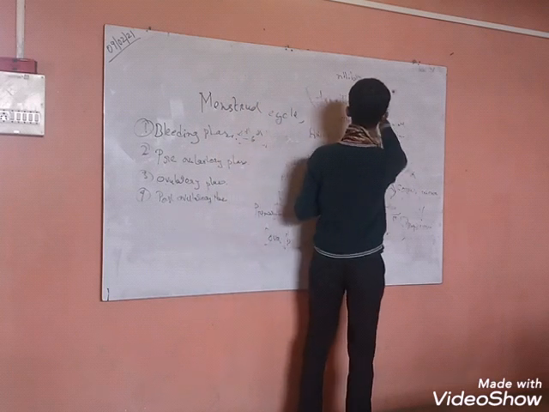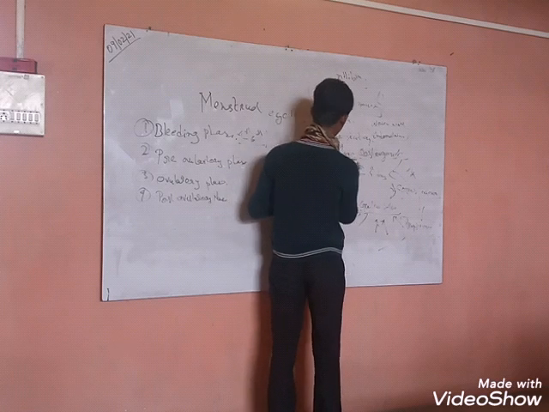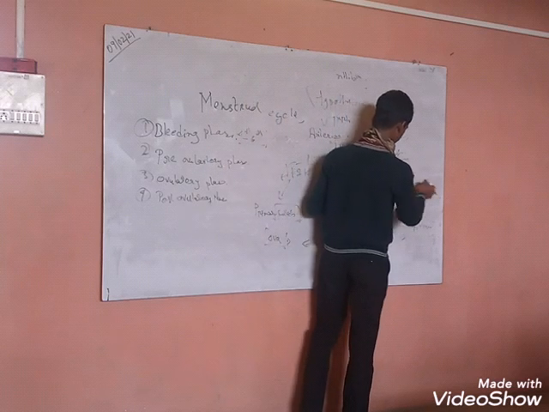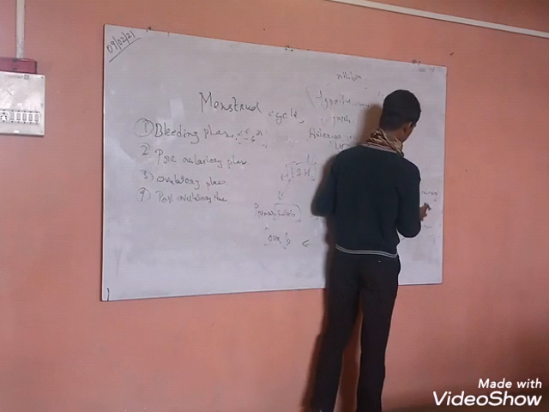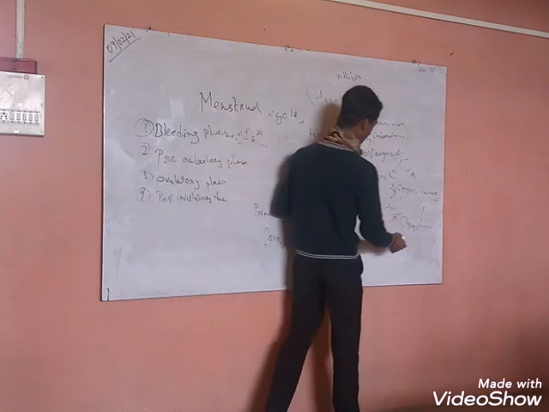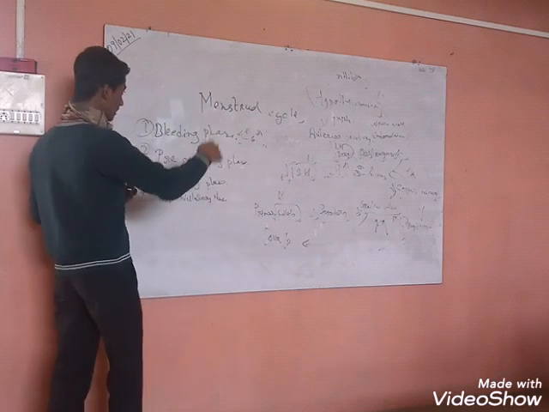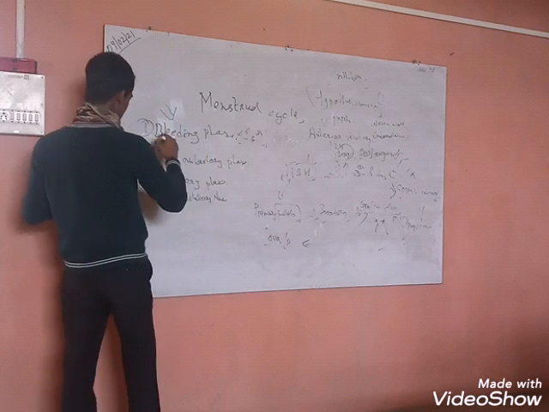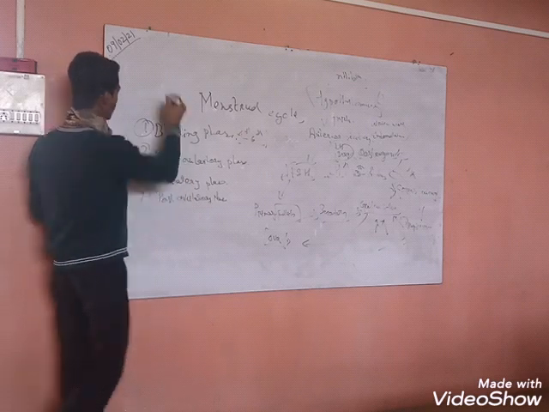what happens? Due to negative feedback, our hypothalamus will stop producing LH. If the LH stops, then the corpus luteum starts degenerating, and then the progesterone will also decline. Then the endometrium, or we can say uterine wall, is shed. This phase brings us back to the bleeding phase. Then this cycle goes on, and we can see this cycle is around 28 days.